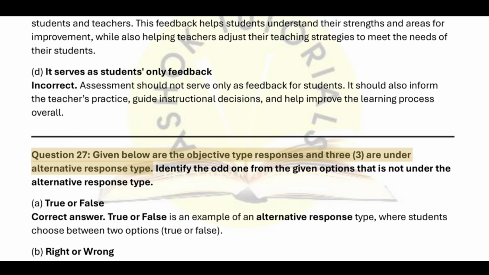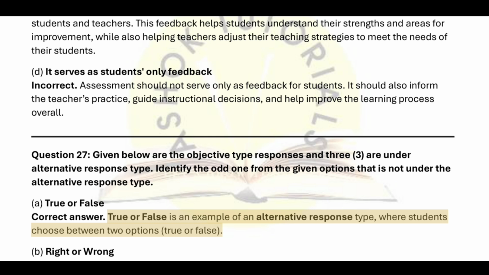Question 27. Given below are the objective type responses in 3.3, or under alternative response type. Identify the odd one from the given options that is not under the alternative response type. A. True or false: correct answer. True or false is an example of an alternative response type, where students choose between two options, true or false.